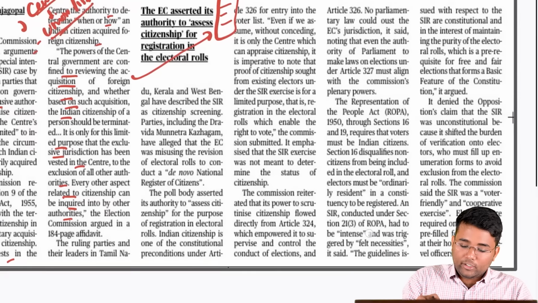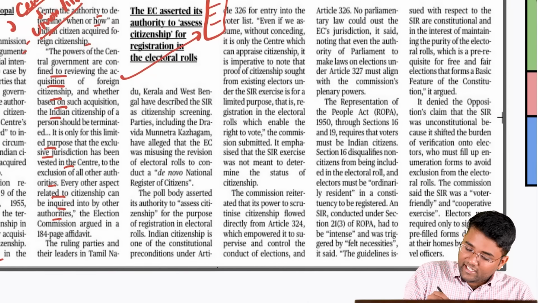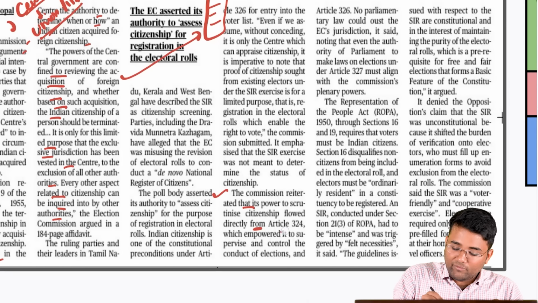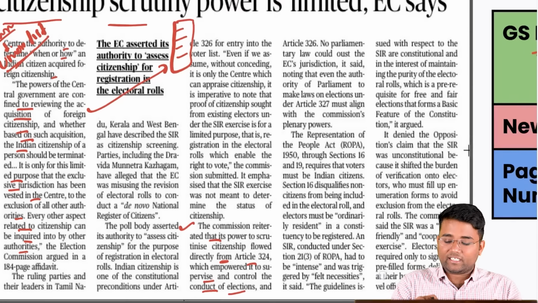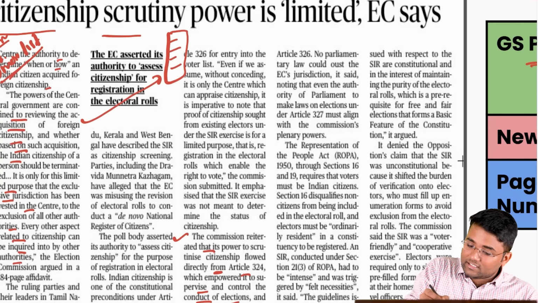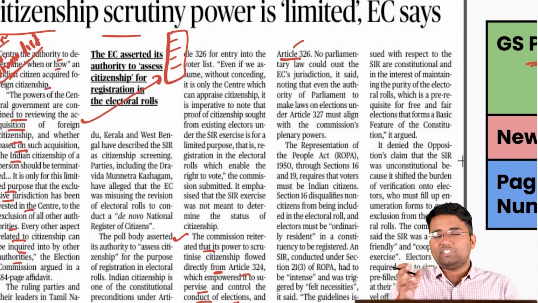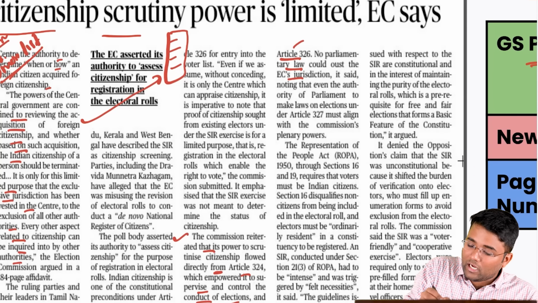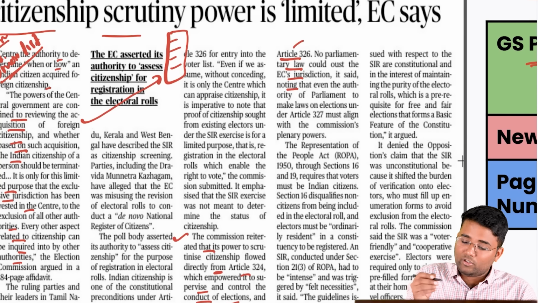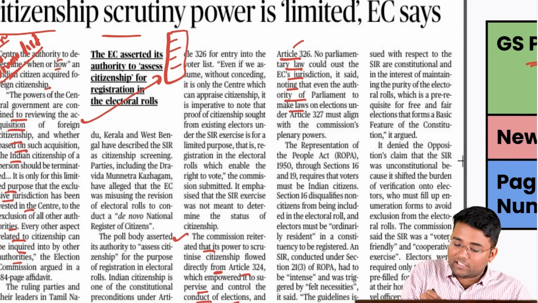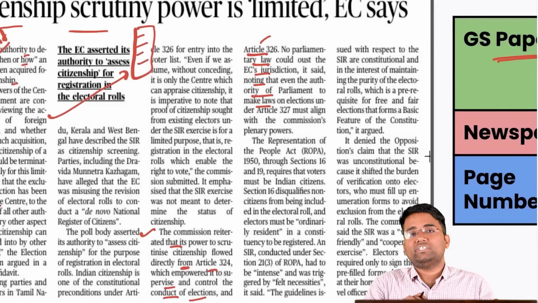Also, we need to understand that the Commission reiterated that its power to scrutinize citizenship flowed directly from Article 324, which empowers it to supervise, control and conduct the election and also to prepare the electoral roll. And that is the universal adult franchise, which is again provided under Article 326, that no parliamentary law should oust the Election Commission's jurisdiction. It said, noting that even the authority of Parliament to make laws on elections under Article 327 must align with the Commission's plenary power.